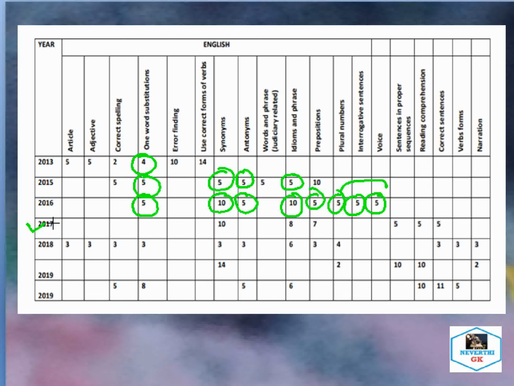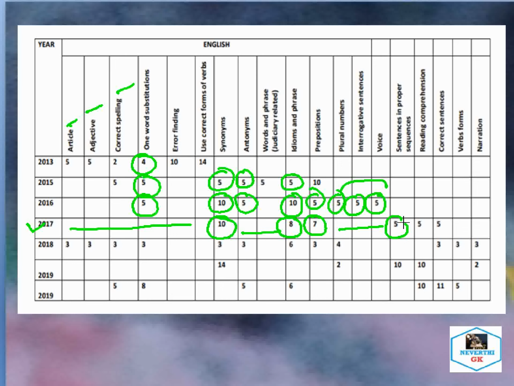And as far as 2017 is concerned, these sections become nil. No one word substitutions are being asked, no finding sentences are being put in the examination, no question from article, adjective and correct spelling. But as far as synonyms are concerned, again you have 10 questions asked in 2017. This portion remains blank, and again idiom and phrase, how many questions? 8 questions. Then prepositions, 7 questions, and this portion remains blank. And again spelling, and sentences in proper sequences.